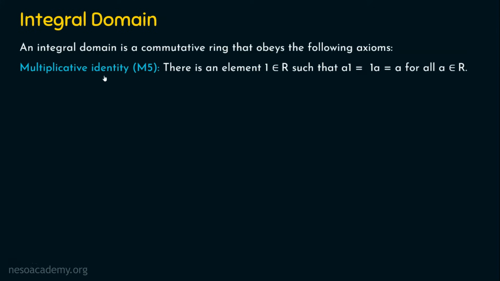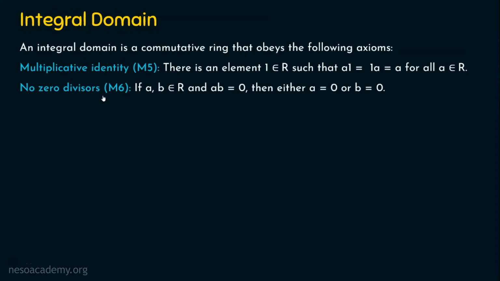We know the identity element of multiplication is obviously 1. If you have 1 that belongs to R, such that for any element A, A into 1 is equal to 1 into A, the product of A and 1 or the product of 1 and A will give the same value A, where A belongs to R. Is that the only condition to be satisfied? No, we have one more condition, M6, that should also be satisfied for an integral domain. There should be no zero divisors. It means if you take any elements A, B that belong to the ring and the product of A and B is 0, then either A is equal to 0 or B is equal to 0.